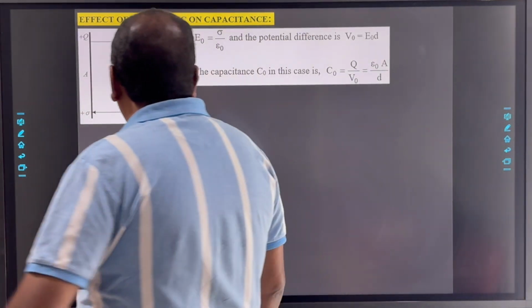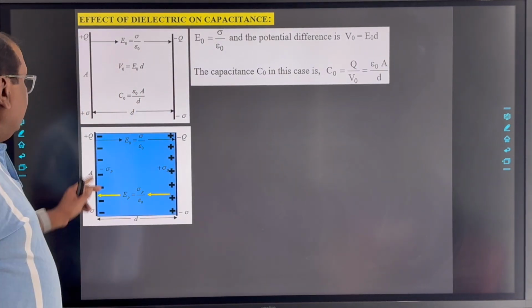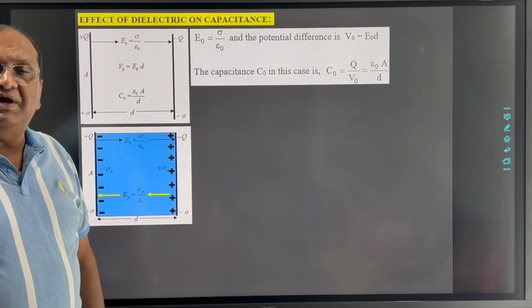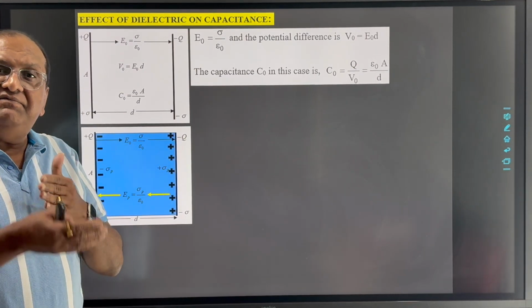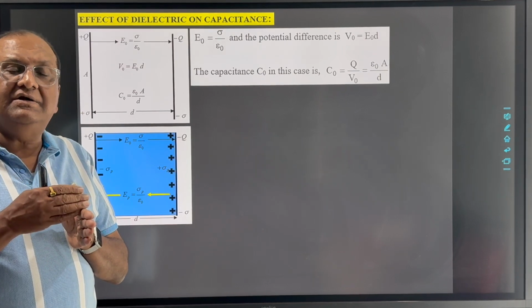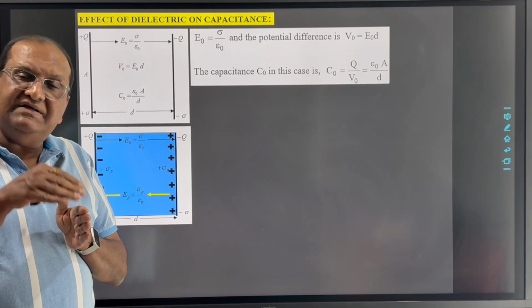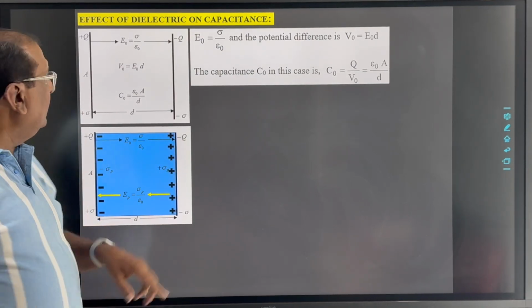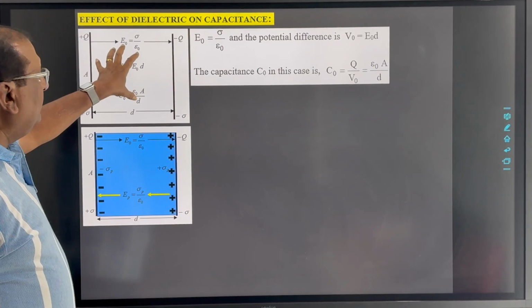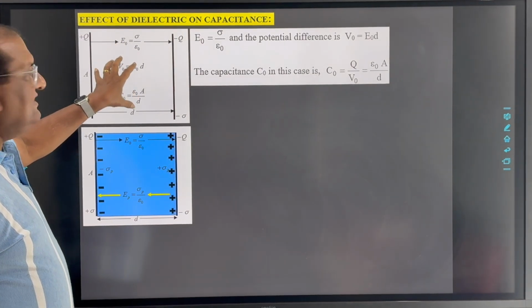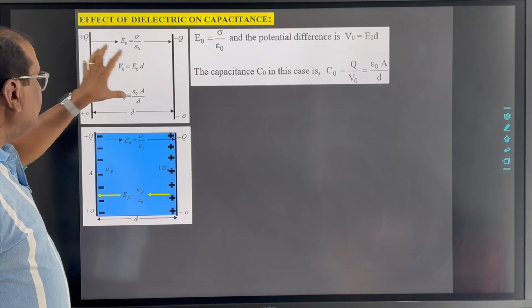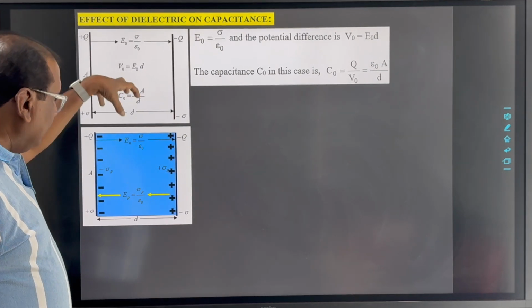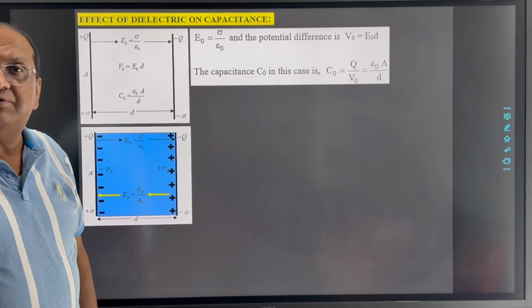Okay. Now, if a dielectric substance is introduced between these two plates of the capacitor, then we know that polarization of the dielectric occurs in the presence of an external field. Here which field is present? The electric field of this capacitor, that is, the electric field between the two plates, is present, and in that electric field the dielectric substance is introduced.